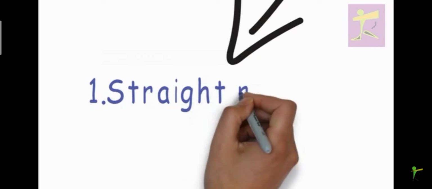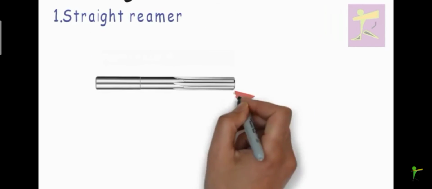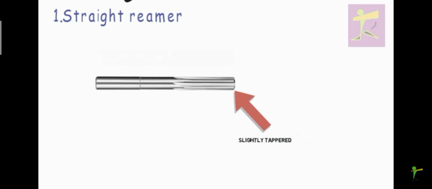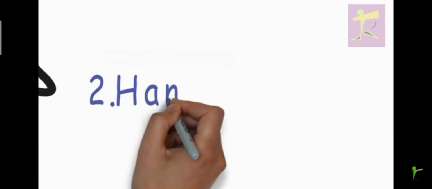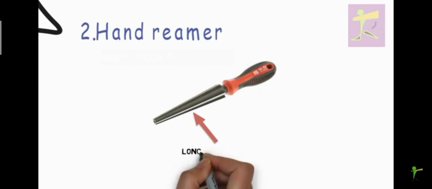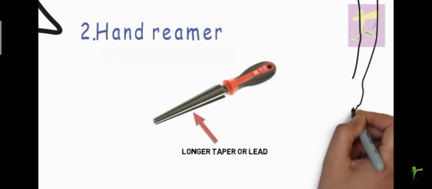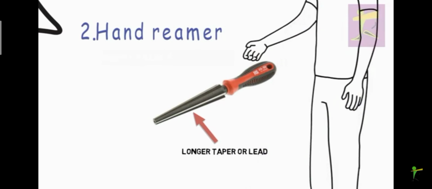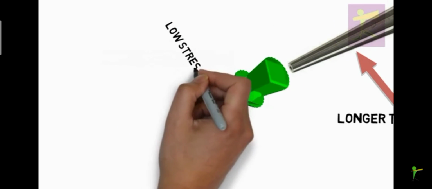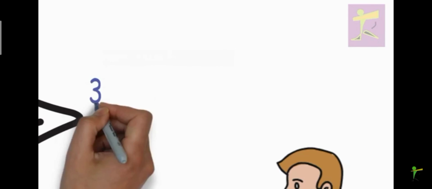1. Straight reamer. A straight reamer is used to make only a minor enlargement to a hole. The entry end of the reamer will have a slight taper, the length of which will depend on its type. 2. Hand reamer. A hand reamer has a longer taper or lead-in at the front than a machine reamer. This is to compensate for the difficulty of starting a hole by hand power alone. It also allows the reamer to start straight and reduces the risk of breakage. The flutes may be straight or spiral.